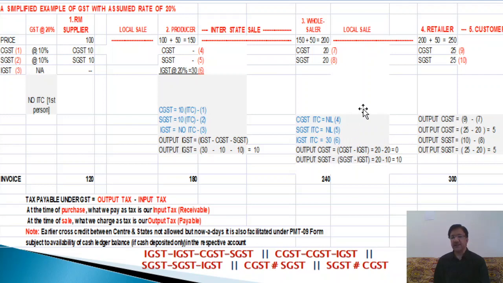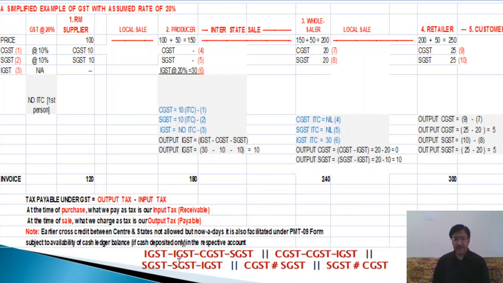Sometimes there may be a minus balance, a credit balance. If there is a minus balance, it means the balance still remains in hand. Here in this case, after adjusting, there is no minus case, but sometimes it may happen that 5 rupees is balance payable, so he has to pay the tax. Sometimes it may happen that there is a 50 rupees balance and you paid 40, so 10 rupees is still in input. That input will be adjusted against some other transaction. The dealer, trader or businessman has the facility to adjust the tax with any other transaction according to his convenience, but he has to maintain the norms of the accounts.